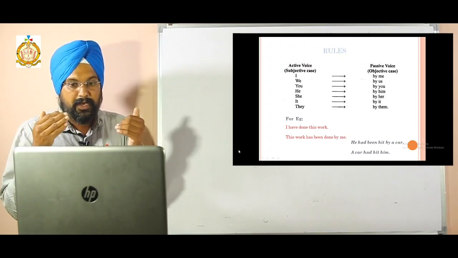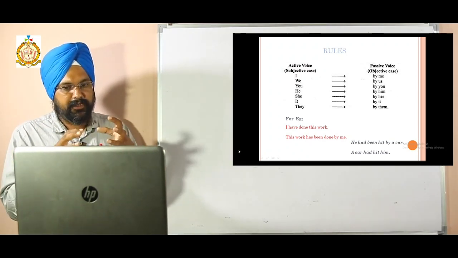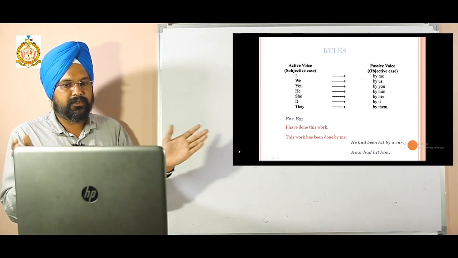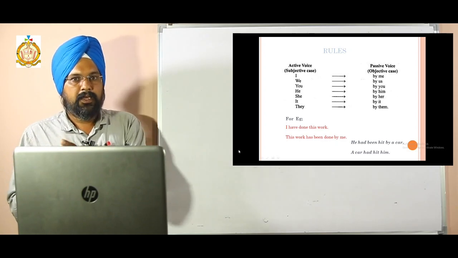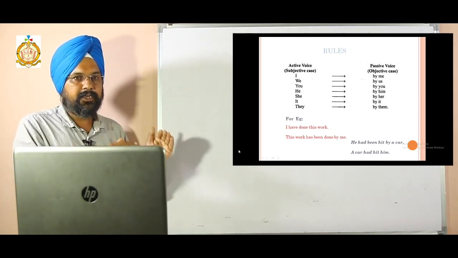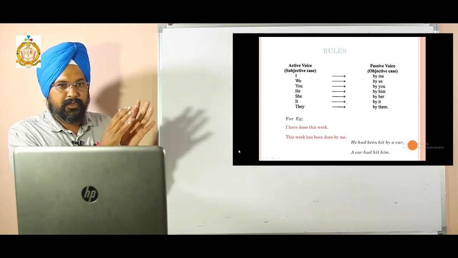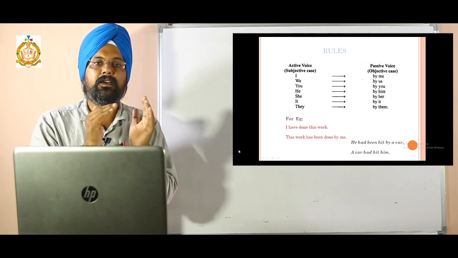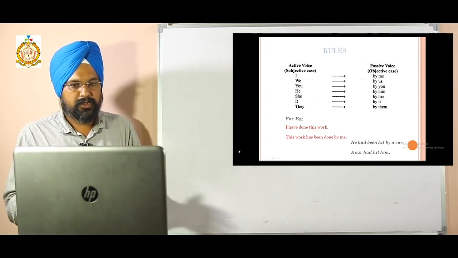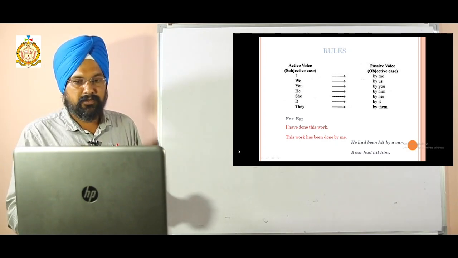Next, passive to active voice. We have to convert the passive to active voice. Let us take the first example: he had been hit by a car. A car had hit him is the answer. That means the object plus is, am, are as the helping word plus the third form we have to use. Like this we have to solve the rest of the examples also.